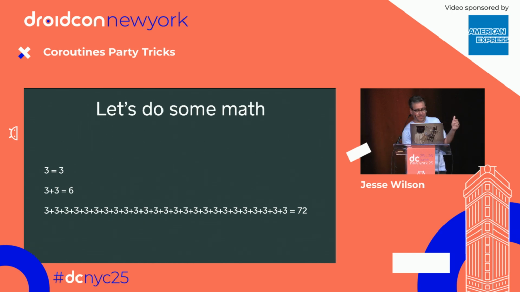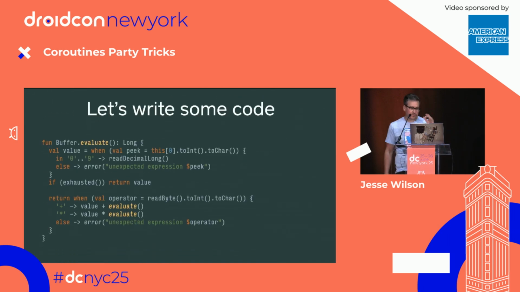So I got the string 3 is going to return 3. The string 3 plus 3 is going to return 6. And 24 threes will return 72. And I'm going to write some code that makes this happen. This is really sort of fun. This is the kind of fun code that you don't get to write at your job very often, but you do get to write if you're building a slide deck.